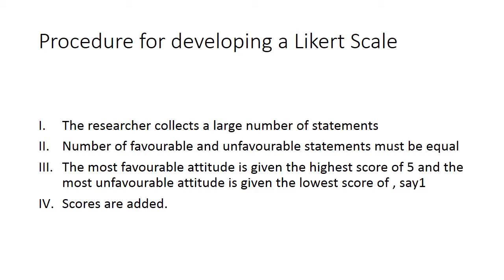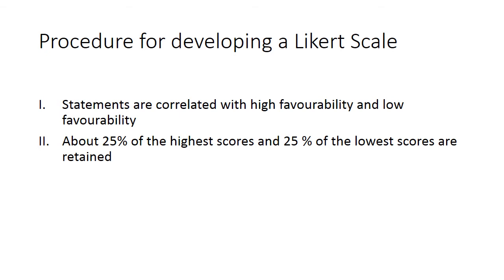If there are 25 favorable items which speak for the topic, items which speak against the topic have to be equal in number. Then we put the numbers as 1, 2, 3, 4, 5, right from strongly disagree to strongly agree, or from strongly agree to strongly disagree, 5, 4, 3, 2, 1, and at last we sum up the scores.